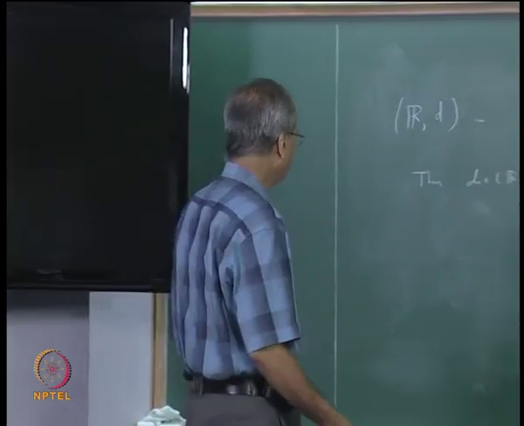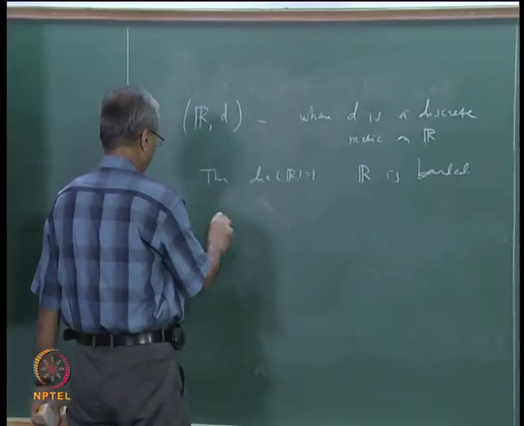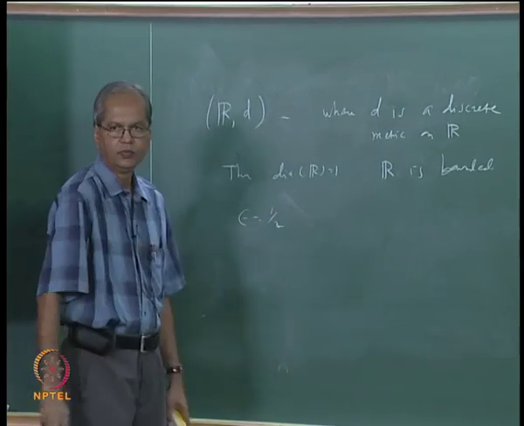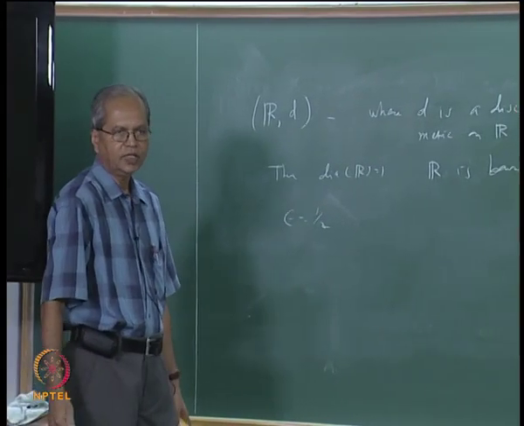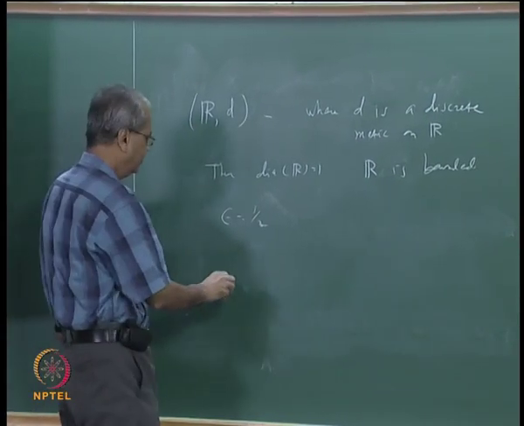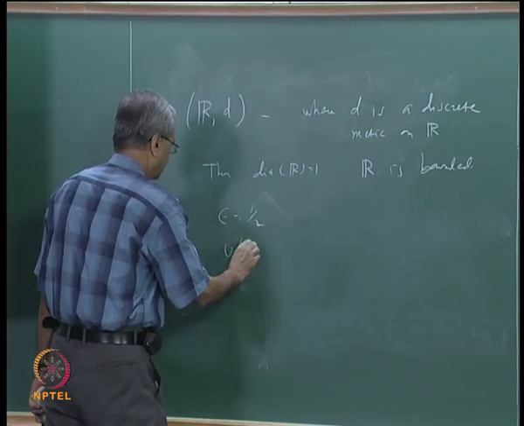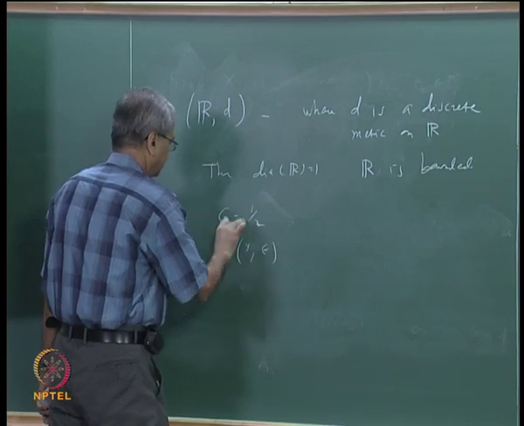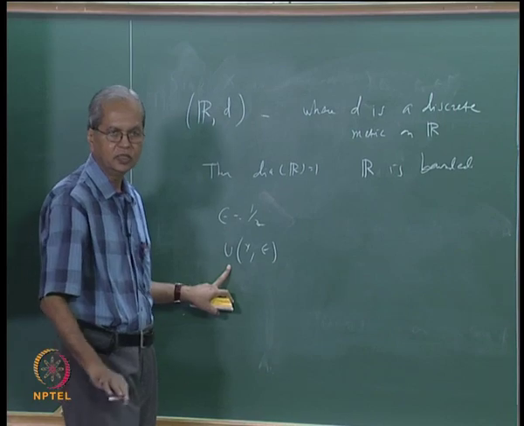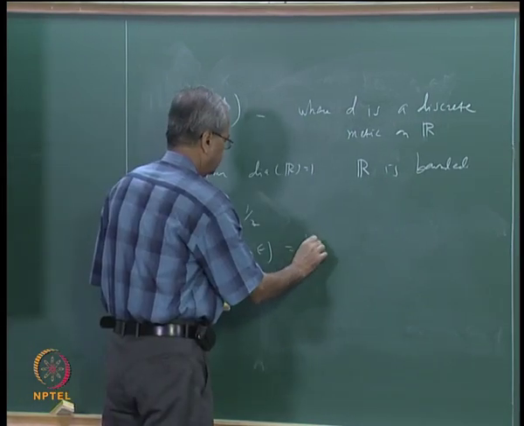You can take, for example, epsilon equal to half. If you take any point x in the real line, and take the open ball with center at x and radius epsilon, what will that be? That will be just the singleton x.